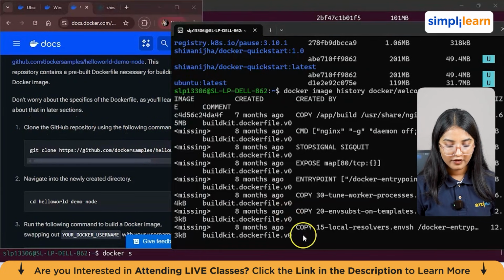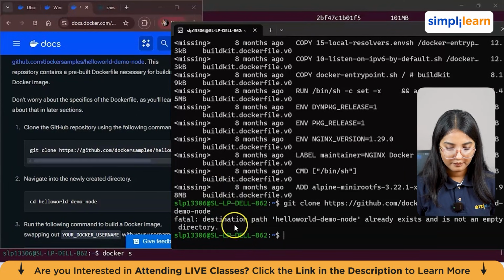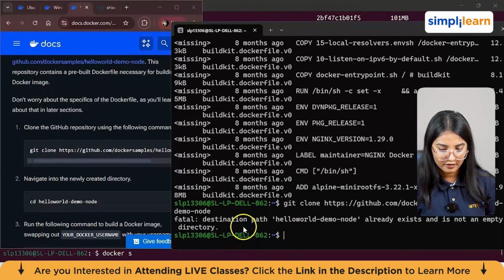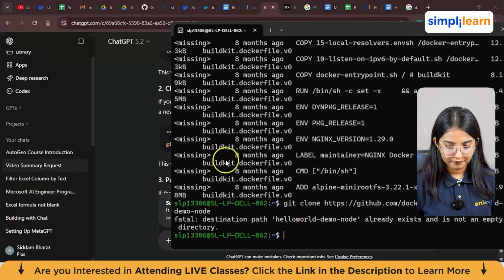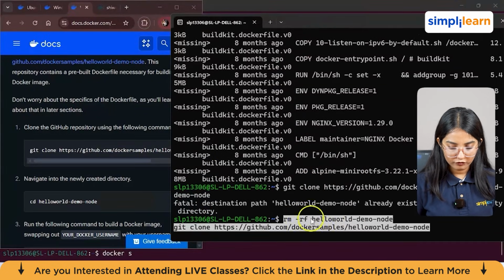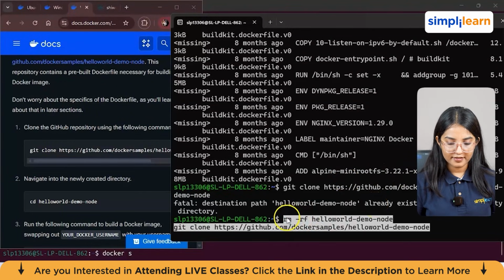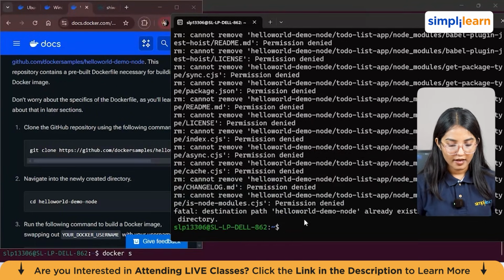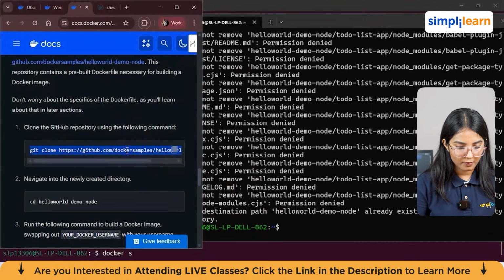Let me just clone this file and check how it works. So we'll just enter it. It says destination path already exists and it is not an empty directory. All right. Okay. Since it says that it already has it, what we're going to do is just remove this particular directory. I have mentioned the command as rm to remove this particular directory, and now it will actually remove it. Now let's again run this command here.